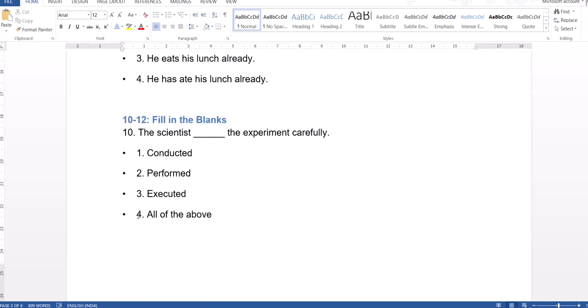Next one, the scientist dash experiment carefully. The scientist dash the experiment carefully. Conducted, performed, executed.